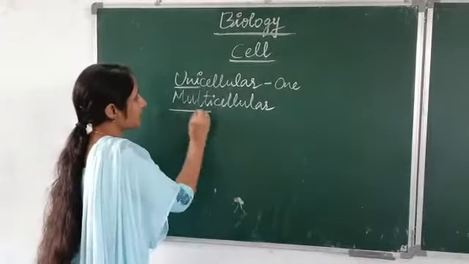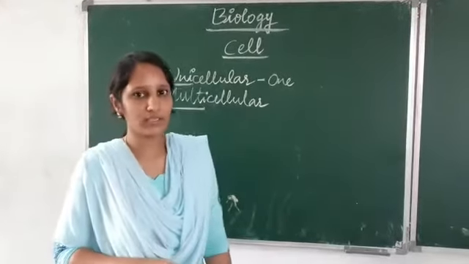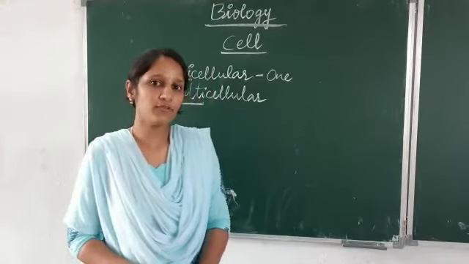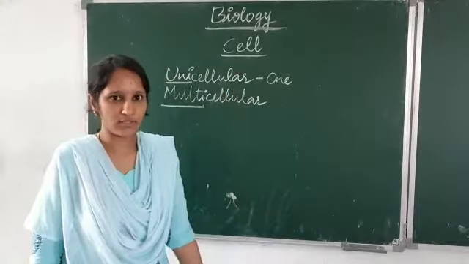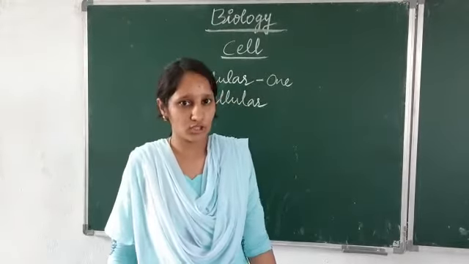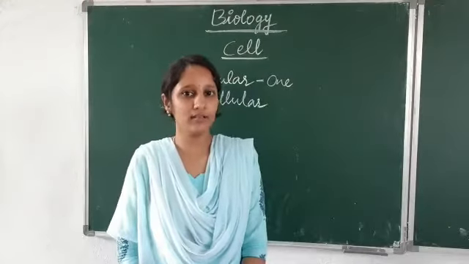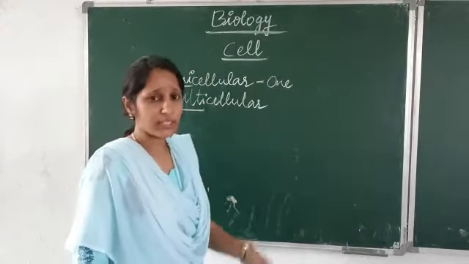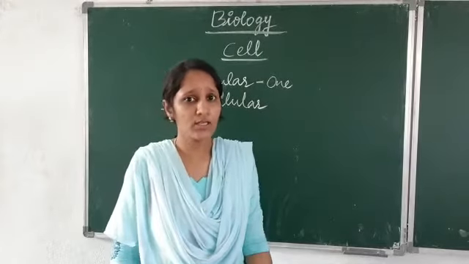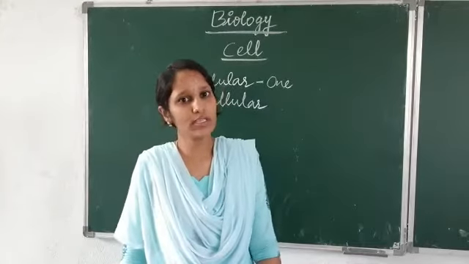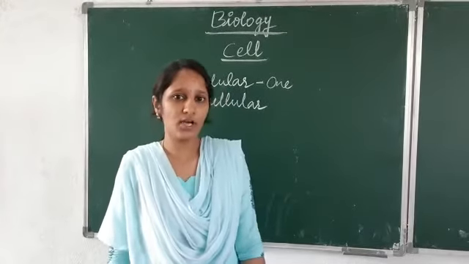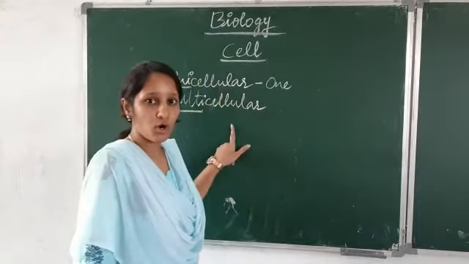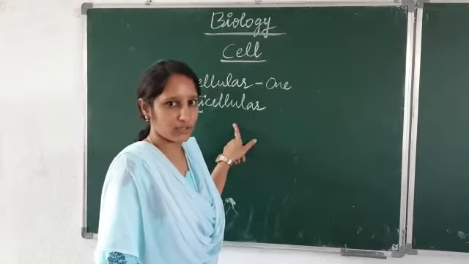And again, as the name indicates, multicellular organisms are the organisms which are made of many cells. If you take unicellular organisms, examples are amoeba, paramecium, and euglena. And for multicellular organisms, you are well aware of examples like human beings, trees, plants, mushrooms, and other animals. These can be considered multicellular organisms, right? So I hope you all understood what unicellular and multicellular organisms are.